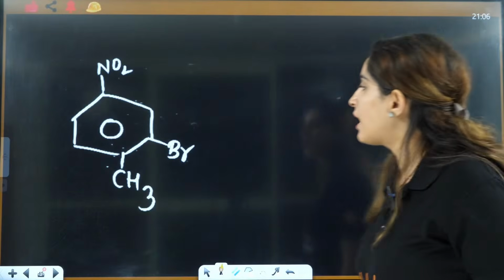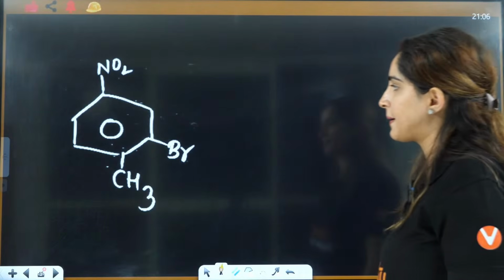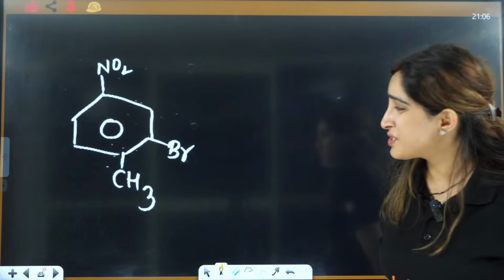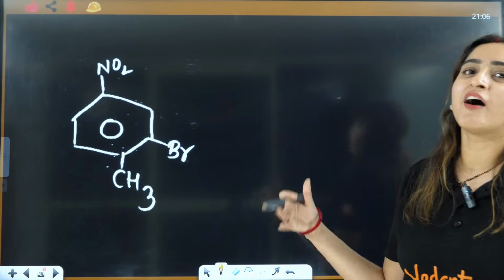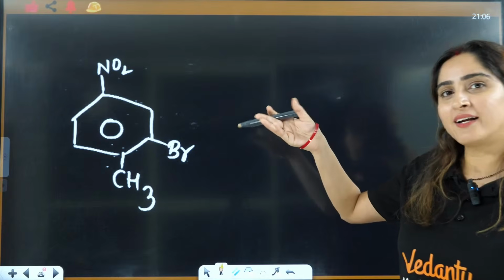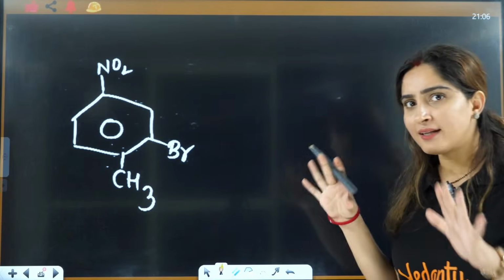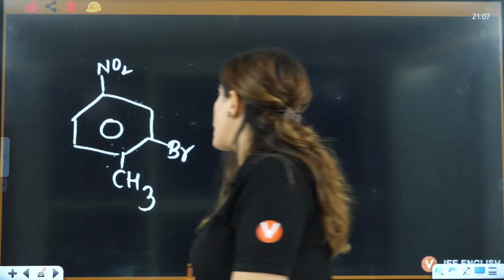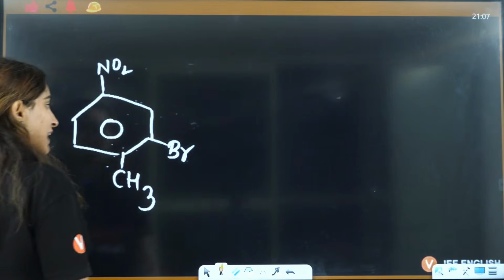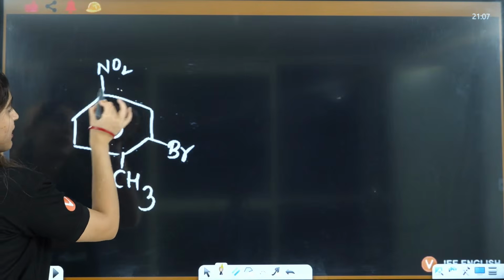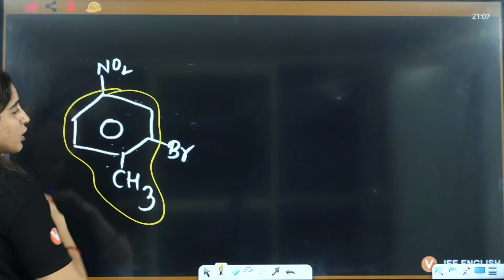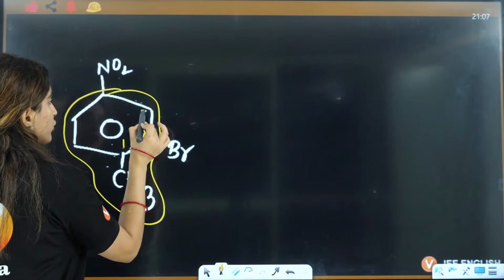Now, next is what you will choose here. This you can choose anything because they are already substituents. They are not functional groups where one has more priority and the other has less priority. It's not like that. If I say this is toluene I am taking, then I can say 1, 2, 3.